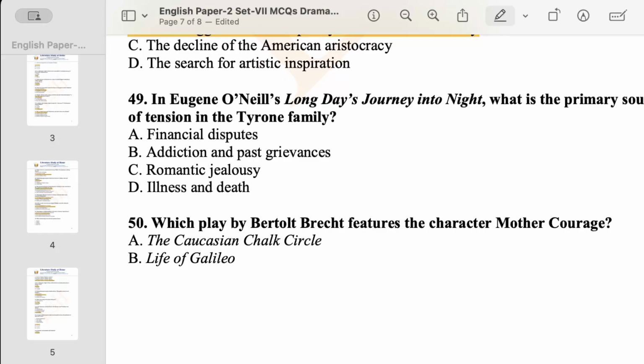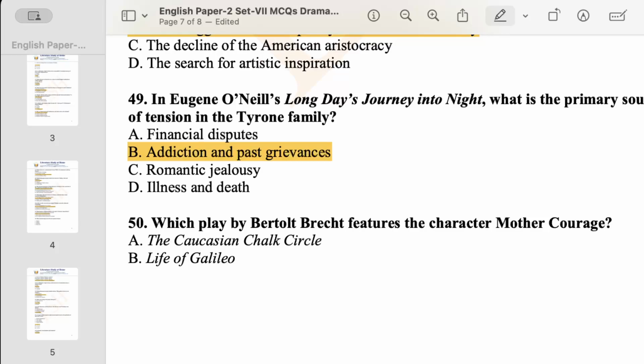In O'Neill's Long Day's Journey into Night, what is the primary source of tension in the Tyrone family? Option A says financial disputes. No, we have no such instances which suggest that financial dispute is there. Yes, it was addiction and past grievances, which are the primary source of tension in the Tyrone family.